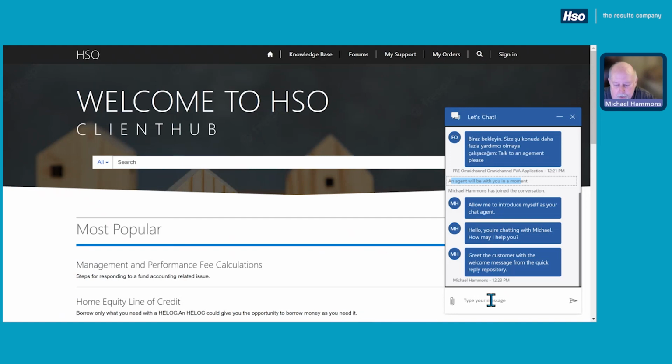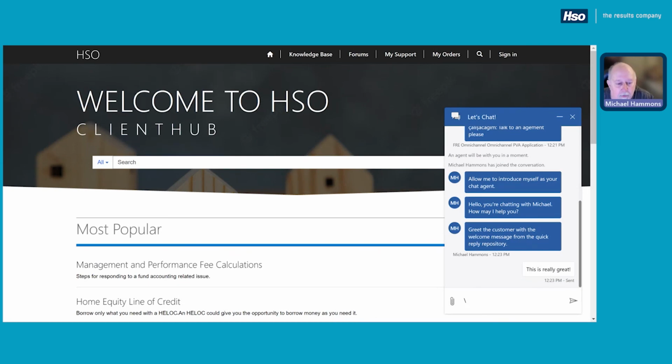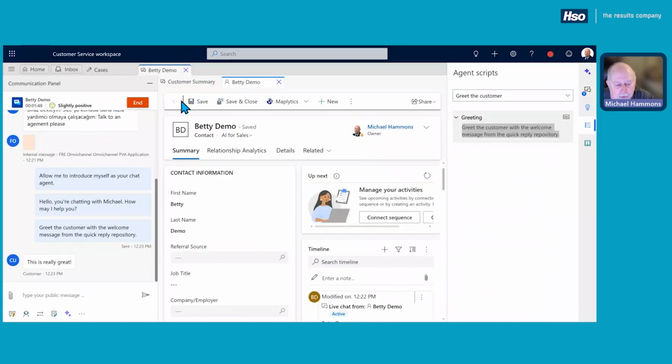We can even do things like sentiment analysis. This is really great, says Betty. If we flip back over to customer service, notice that we have sentiment analysis here as well. So it will actually detect that throughout the conversations by doing textual analysis of sentiment of that conversation.